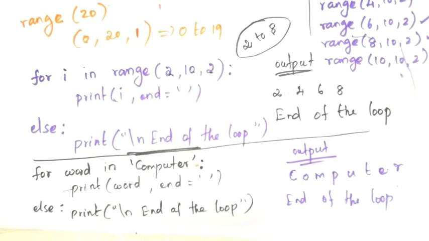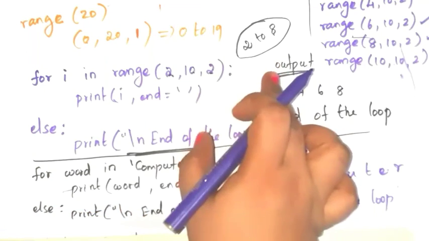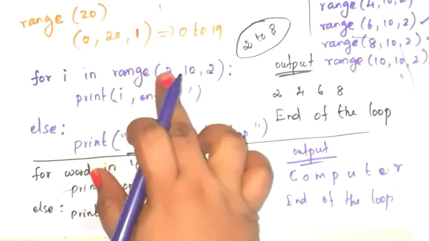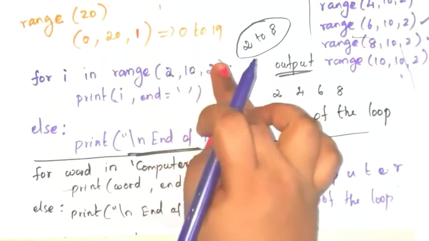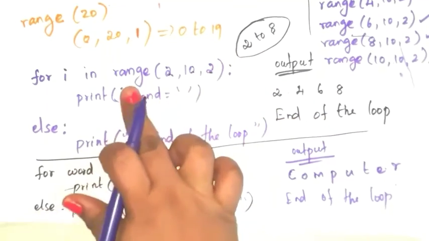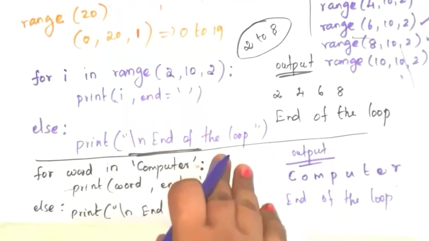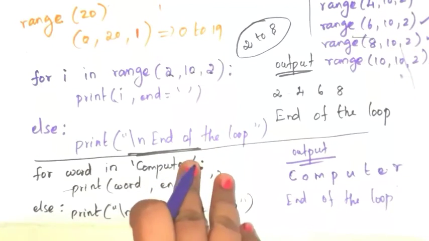So this is the way of writing for loop. This for loop is similar to while loop, but the difference is in for loop we have to mention the initial value and stop value and increment value in a single line within the range function. Okay, so this is about for loop. Thank you students.